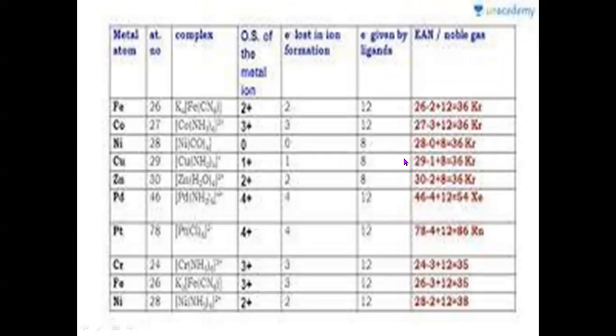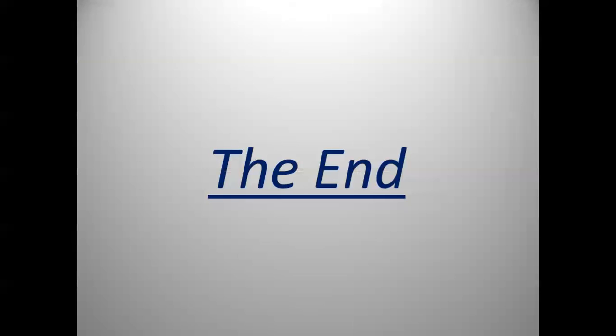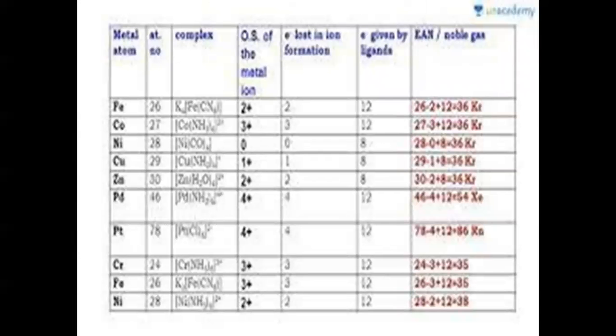So we can have many such examples with which we can understand the concept of the EAN rule given by Sidgwick. But Sidgwick could also explain a few things which were already explained by Werner, or he expanded that theory. It also has certain defects.